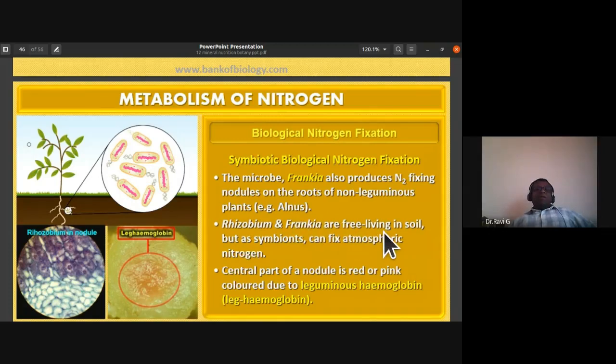So Rhizobium and Frankia are free living in soil, but they are symbionts. They can fix atmospheric nitrogen. The central part of the nodule is red or pink in color due to leguminous hemoglobin. So why are they red or pink in color? Because of the presence of leguminous hemoglobin, which we also call leghemoglobin.